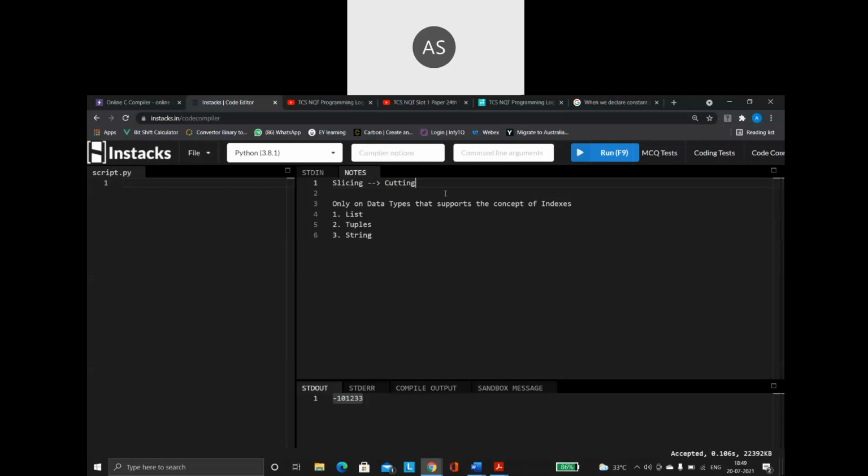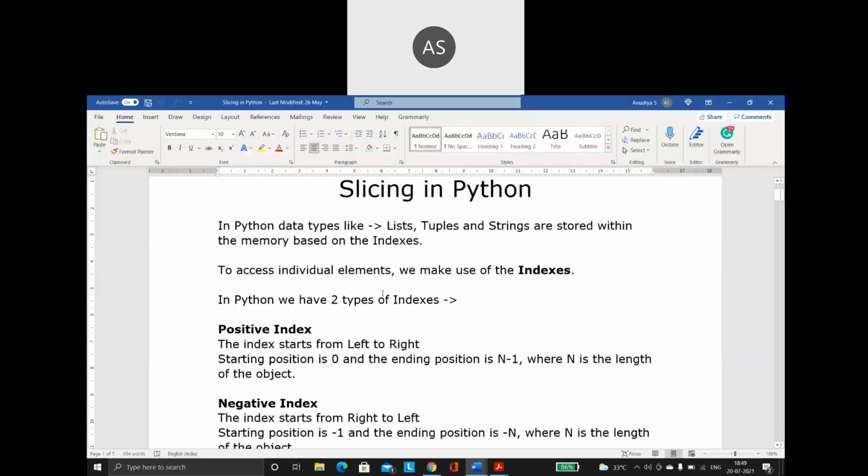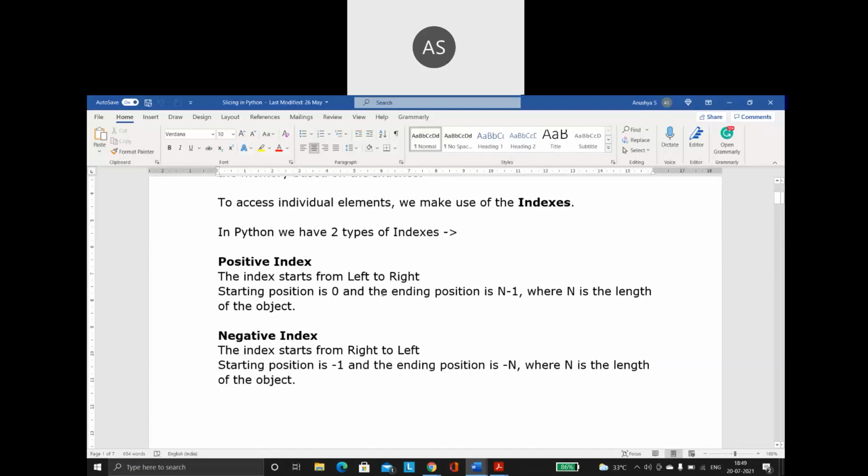Same way, I have a string. From that string, I want only one part of the string, and I want to get that. How to do that? For that, we have the feature of slicing. So before actually going into the concept of slicing, get to know that Python has the concept of indexes.